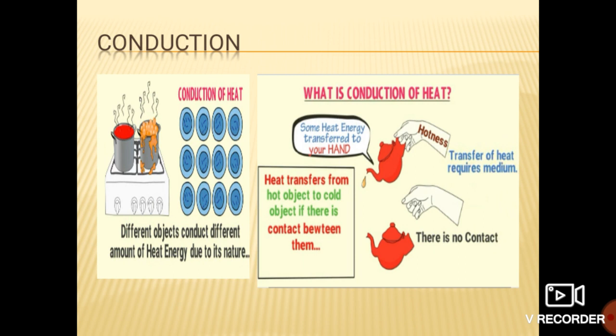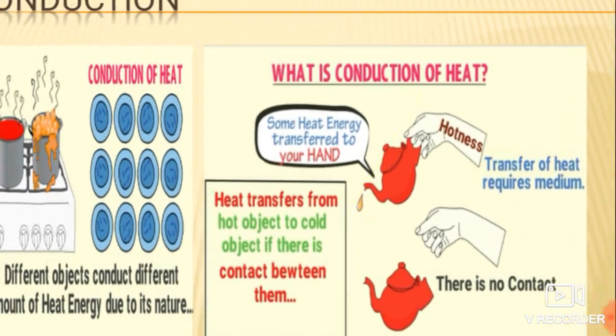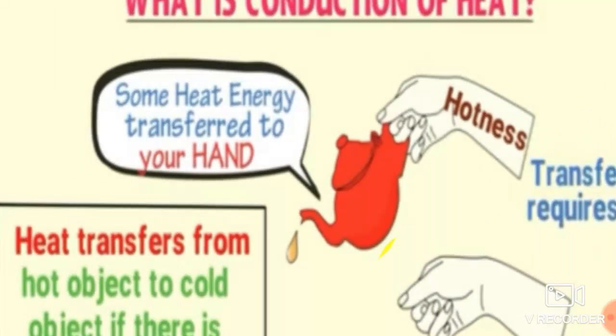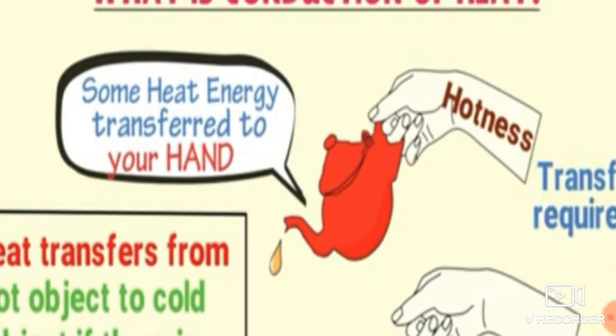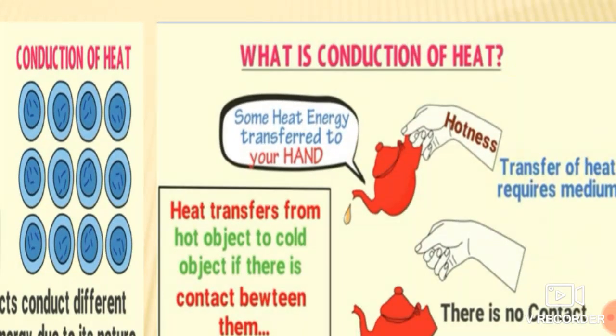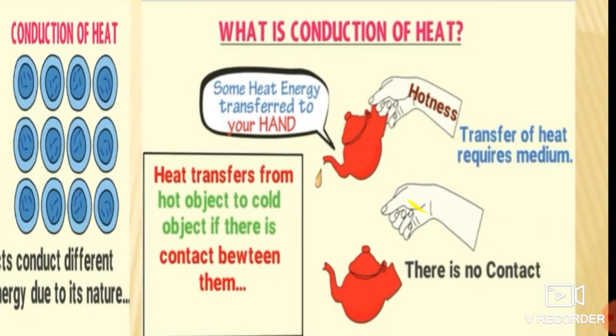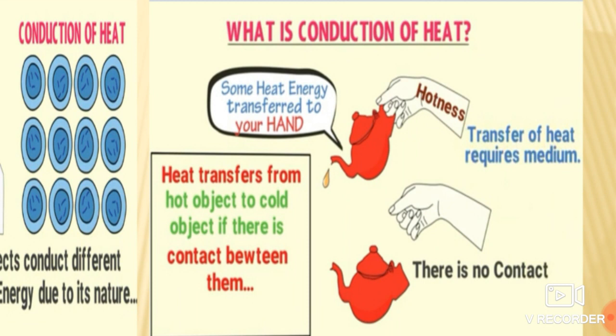Why is it so, students? See this figure. Whenever you touch this hot object, your hand feels hotness. That means some of the heat energy of this hot object gets transferred to your hand. So the transfer of heat requires a medium.